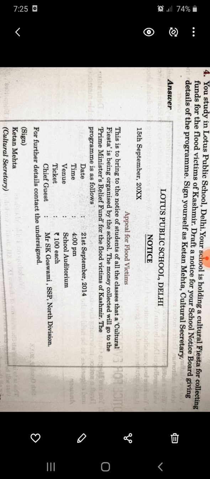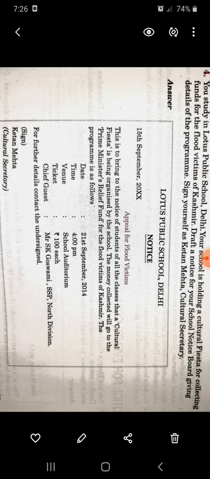Okay, so the program is as follows. Now we have to mention date, time, venue. Date: 21st September, time 4 p.m. Venue, where? School auditorium. Ticket. There is a cultural program. For funding, we are going for charity, so it needs some tickets, because your ticket is also included in that.